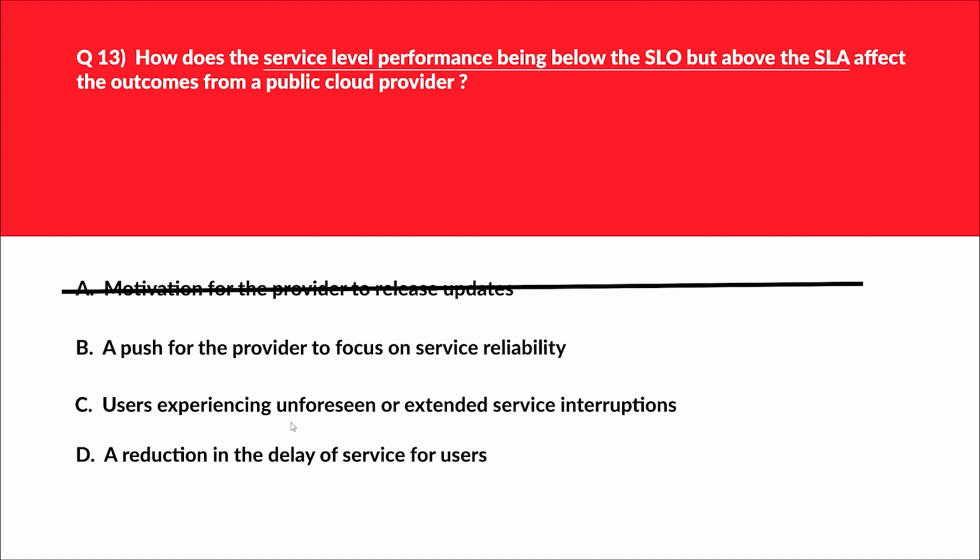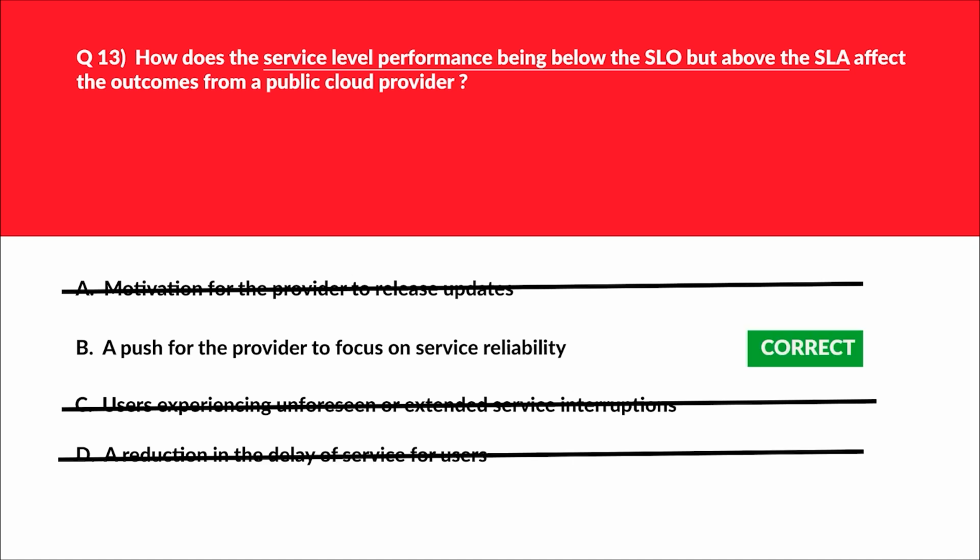C says the users experiencing unforeseen or extended service interruption. So this would occur if the service level drops below SLA, but the question is looking for above SLA. Hence incorrect choice. Let's move to option D. D says a reduction in the delay of service for users. A drop in the performance below the SLO does not imply a decrease in latency. It indicates that performance needs to be addressed to avoid breaching the SLA. Therefore, incorrect choice. We are left with option B, and let's log this.